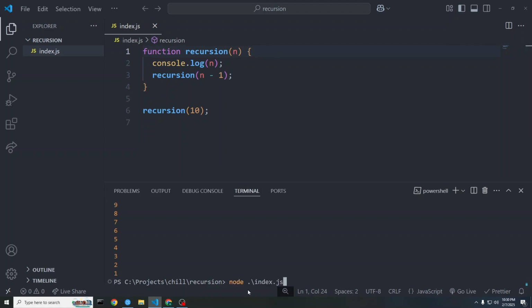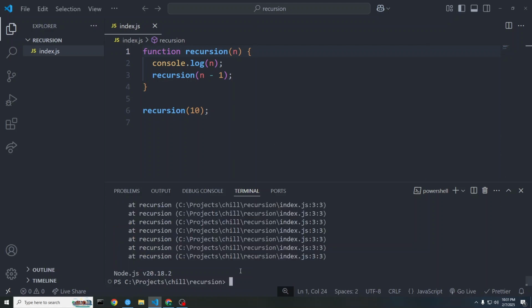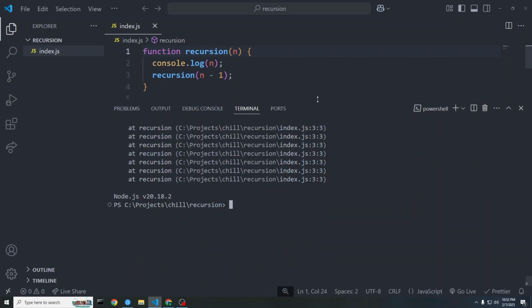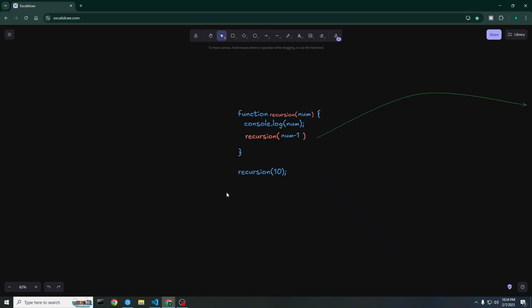Let's see. You can see it's in a loop now, and another thing will happen. Just have a look. It ran into a problem. It ran into an error, and it's saying the error is stack overflow. So what's happening here? We haven't declared a base case, so it's not stopping to recall itself.